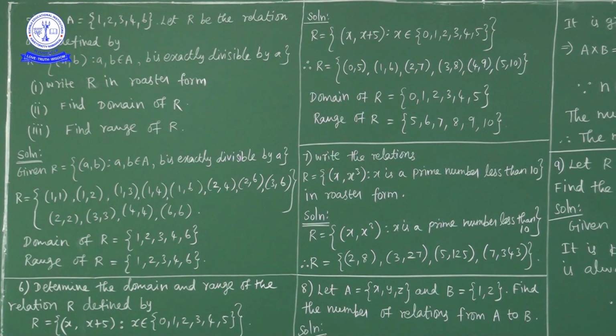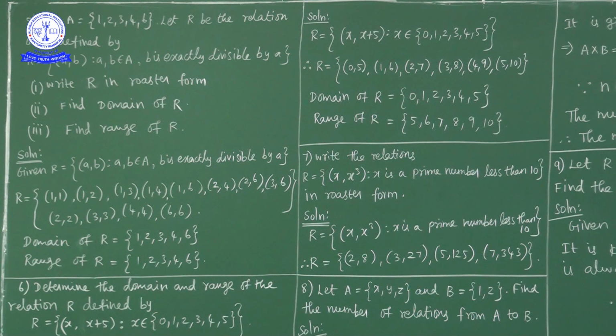Determine the domain and range of the relation R. How is it defined? Relation R is equal to the ordered pair (x, x plus 5), where x is a number between 0 and 5. So x can be 0, 1, 2, 3, 4, 5.